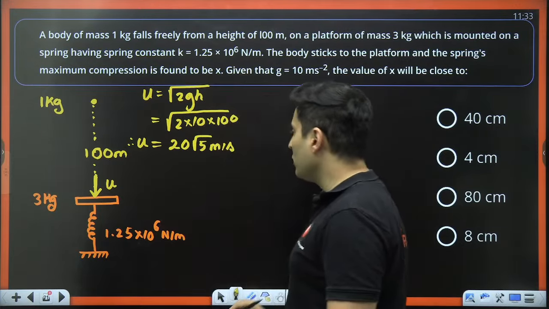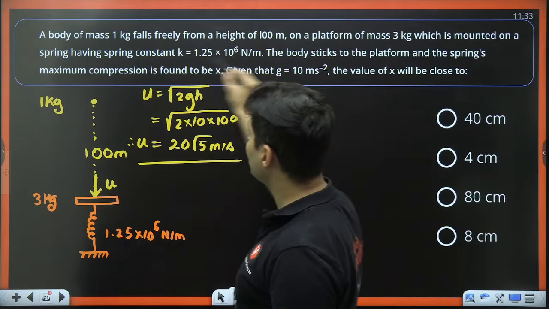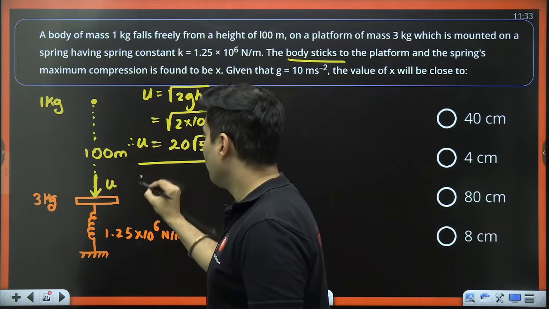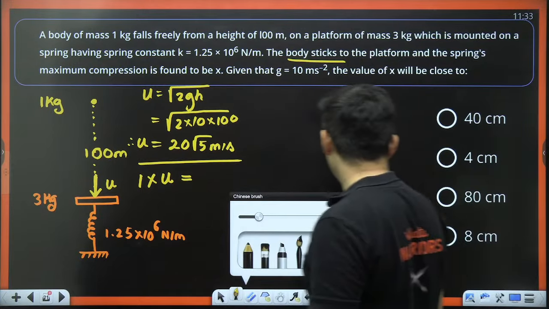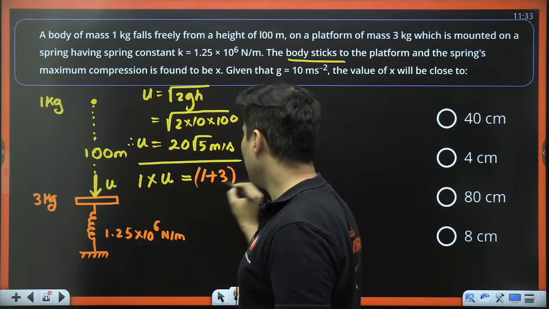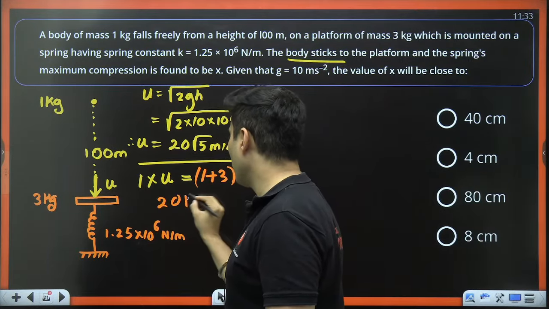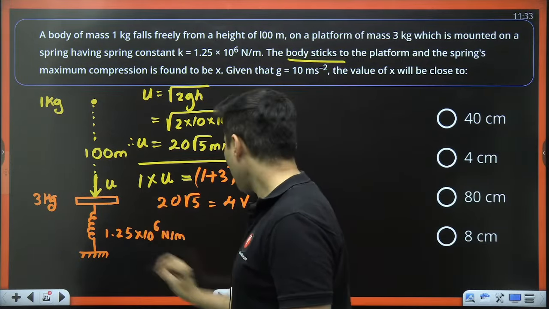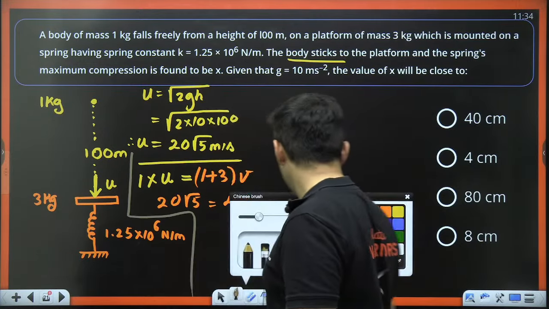Once I get the value of u, let's conserve momentum. Because of the inelastic collision, it is sticking to it, right? The body sticks to it. So mass into velocity will be equal to the final mass, 1 plus 3 kg, into the final velocity. So u, which is 20 root 5, is equal to 1 plus 3, which is 4, times v. All right. So guys, over here, let me just solve this.